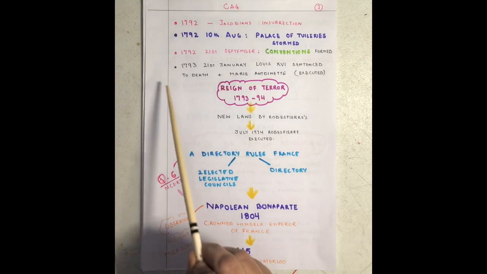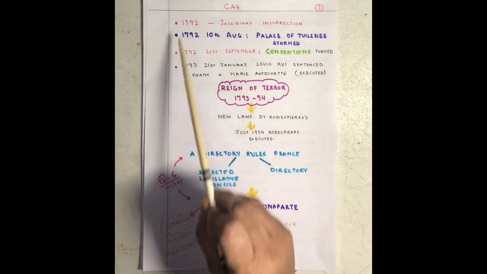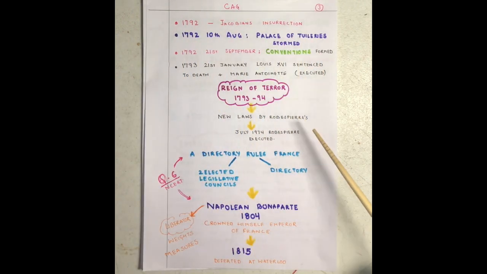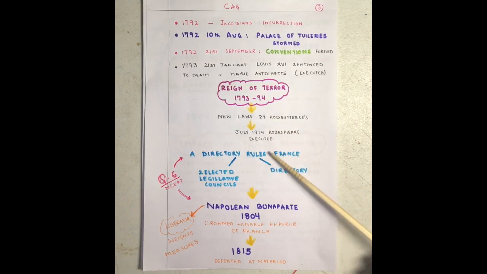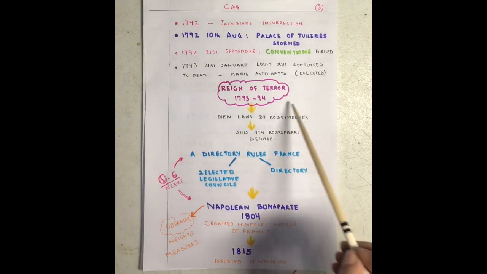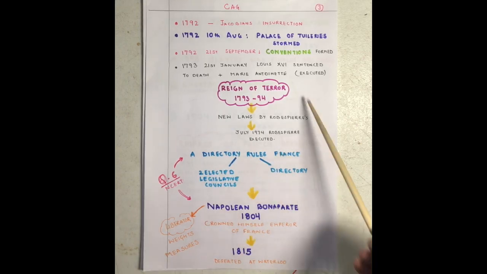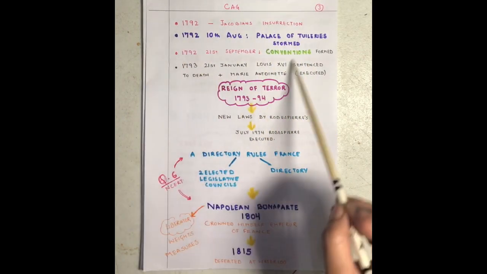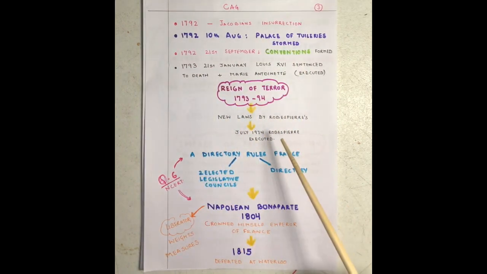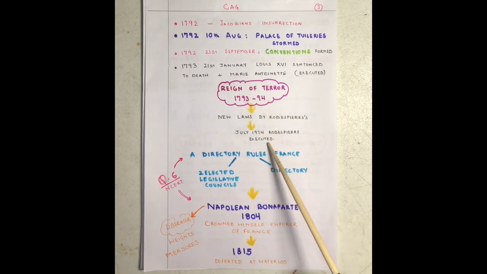So this comes to one chapter end of the king and the time, how it all went on, how it was divided. Now we come to the Reign of Terror. This is a time when after his death, who takes over? Robespierre. What were his laws? You should learn that. Then in July 1794, he was executed. Fine. So this again comes to one end. Here again, one of the timelines comes to an end. 1793 to 94, just 1 year, of course.